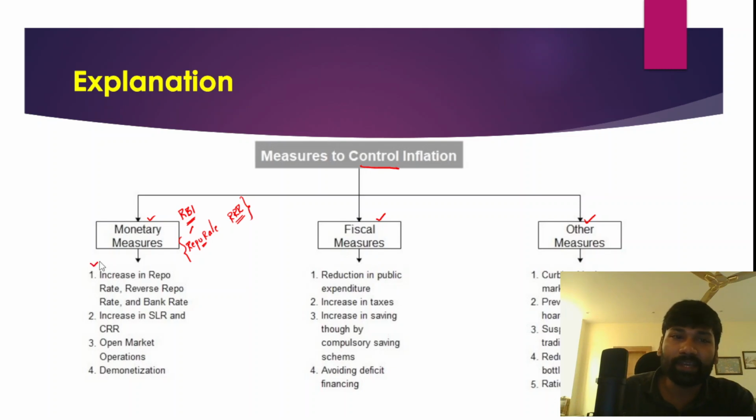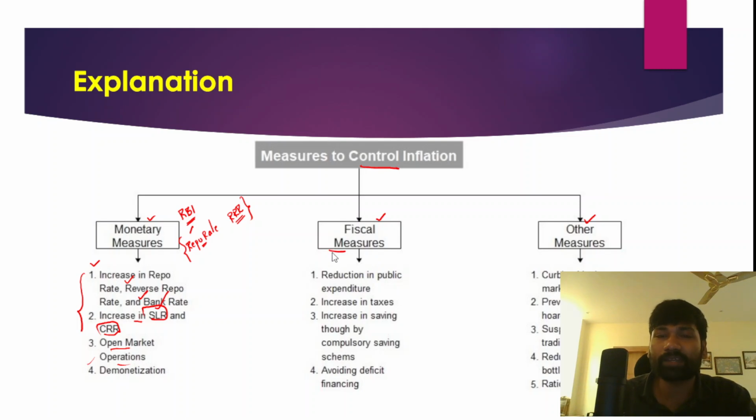So RBI increases the repo rate, reverse repo rate, and even the bank rate, and also increases the statutory liquidity ratio and cash reserve ratio with the Reserve Bank, and statutory liquidity ratio with banks, and conducts open market operations, buying and selling of government bonds, and even demonetization. All these monetary measures can effectively control inflation in the economy.